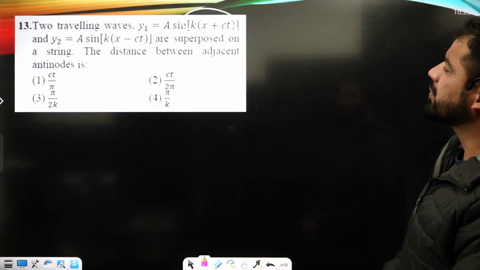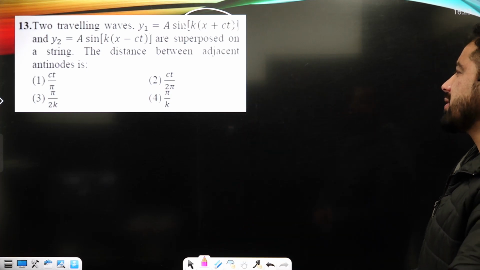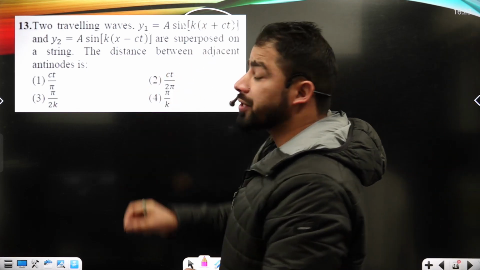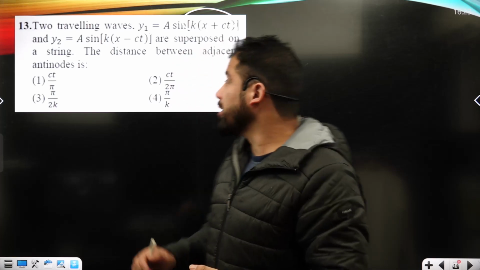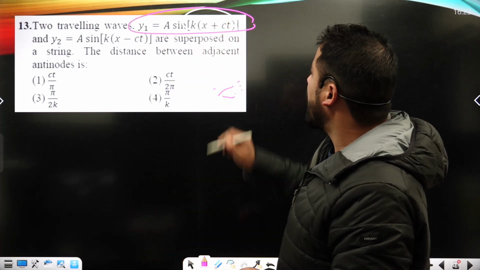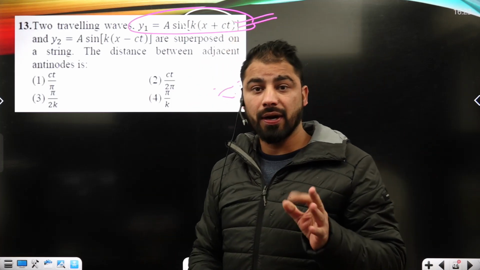Two traveling waves and their displacements are going to be superimposed on a string; the distance between adjacent antinodes is asked. See, there are two traveling waves with their displacements. Now, if I look at the displacement of the first wave, and want to know whether it is a right or left traveling wave, how exactly can I look for it?